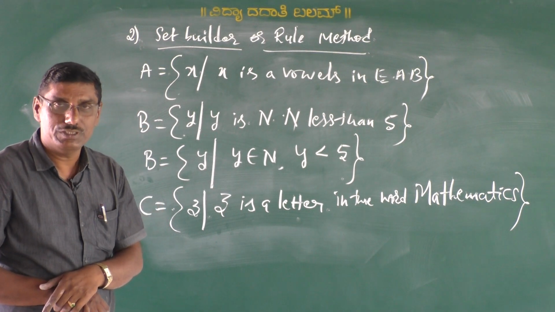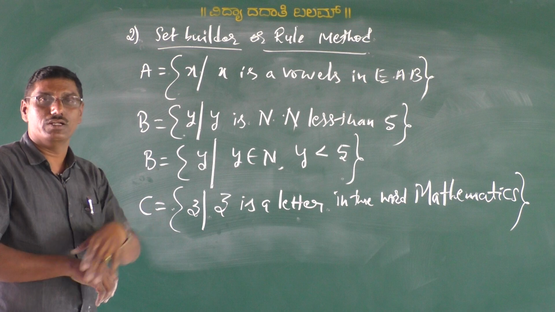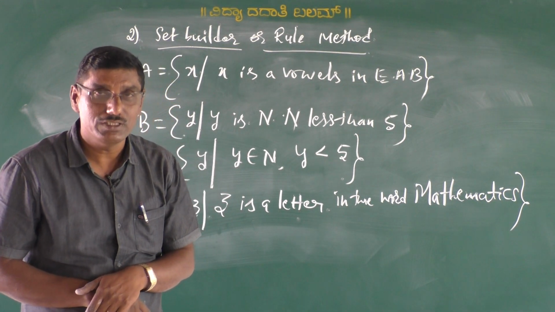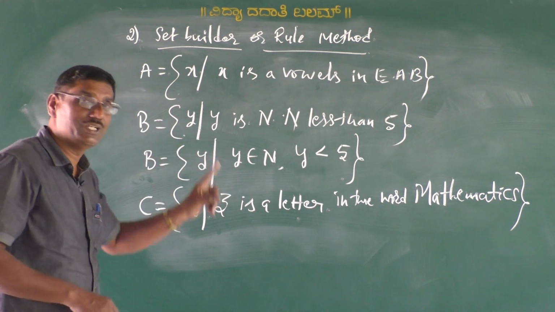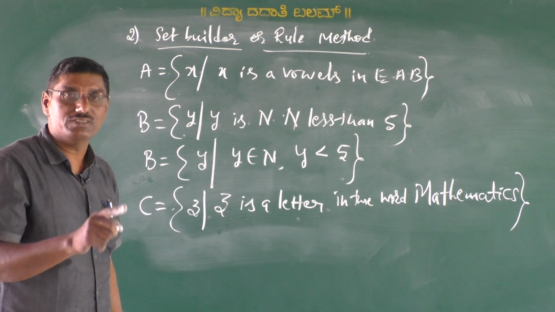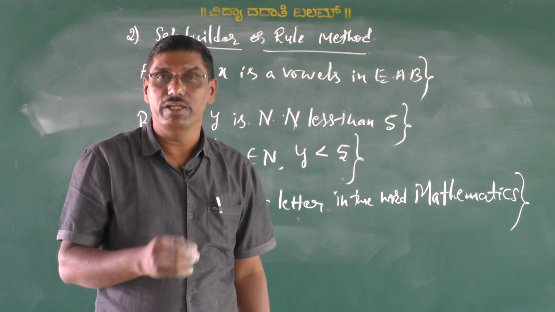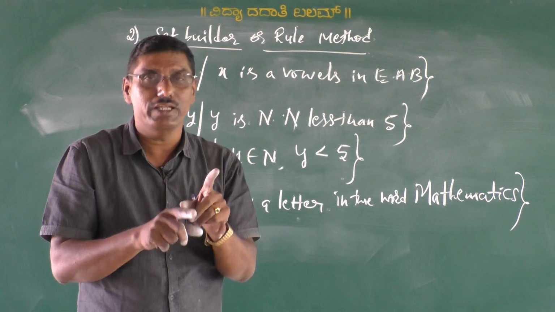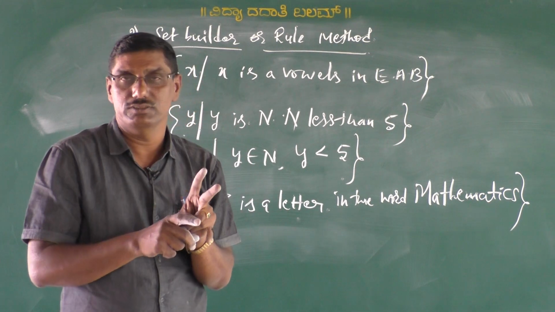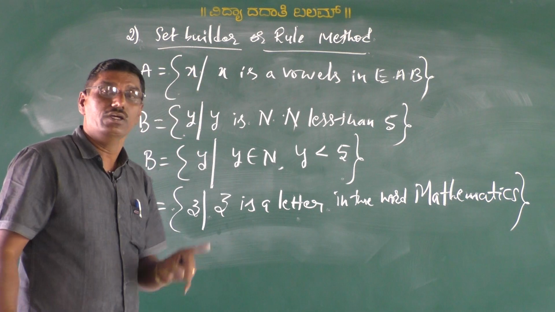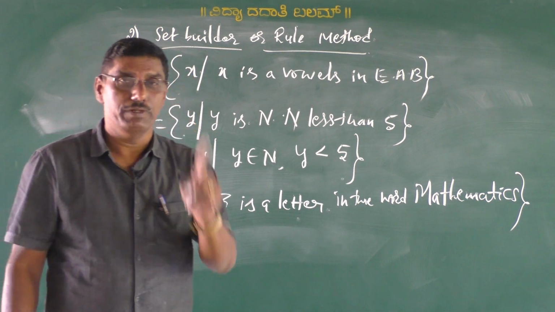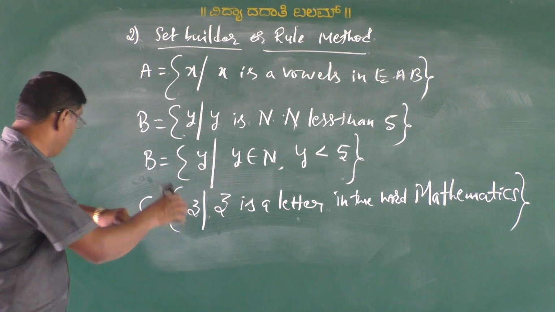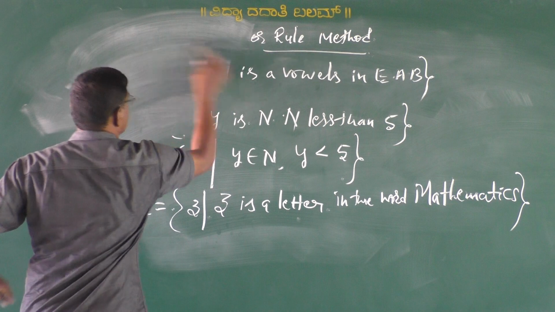Isn't it? This is about that, my dear students. That is the different representation of sets or methods of writing sets. Mainly 3 methods. In those 3 methods, we categorized into 2 methods. That is, the one is roster method, the second one is set builder method, my dear students. Yes, now we want to use symbols here, my dear students. Symbols.